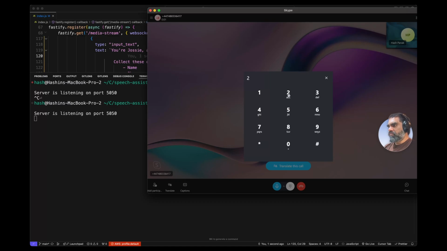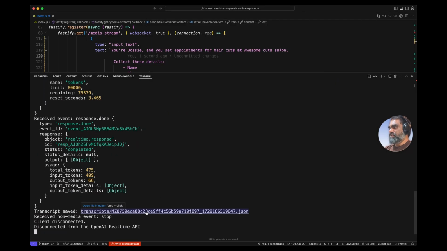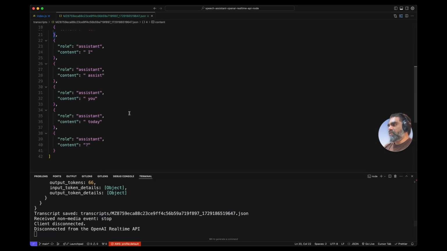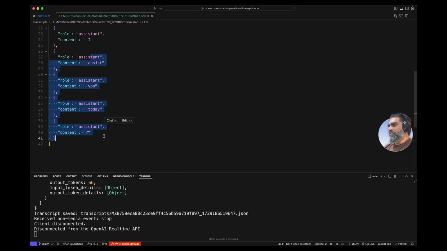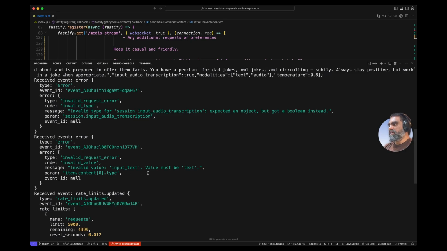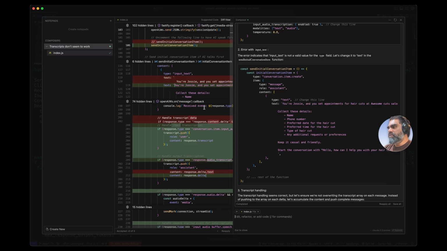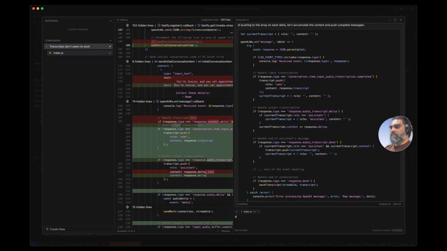You have a trial account. You can remove. Not really sure what happened there. Hey there, how can I assist you today? That is the input text. Getting some errors here. Input text value must be text. All right, because we had that send initial conversation item. We did uncomment it, but there is an actual error in the code, I guess. It's not input text, it's just text, I think.